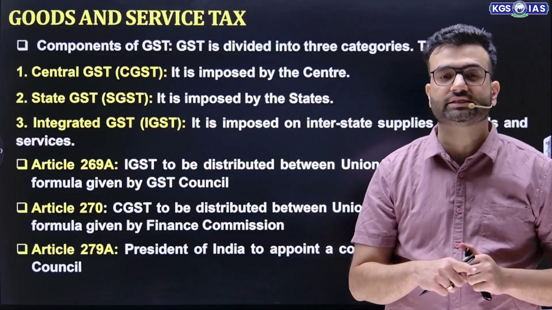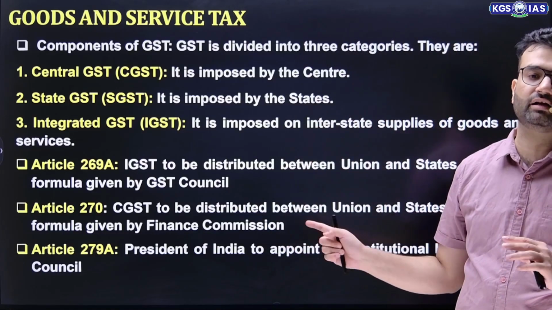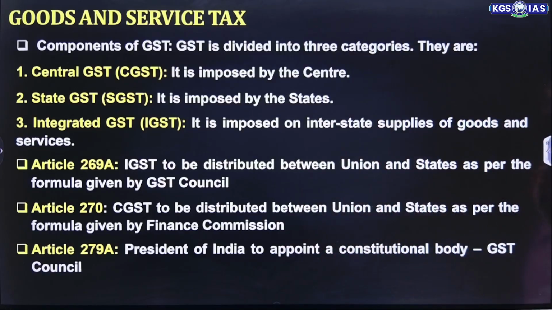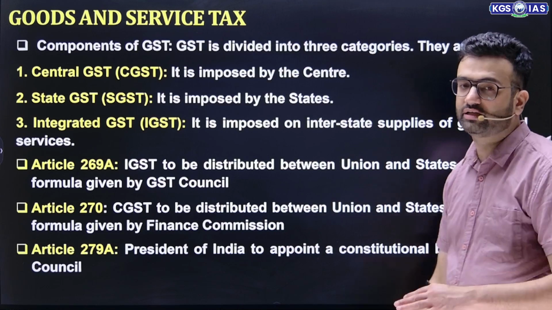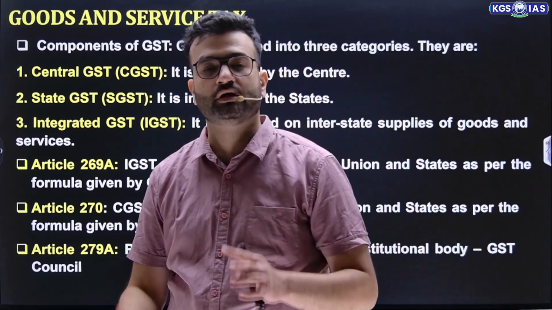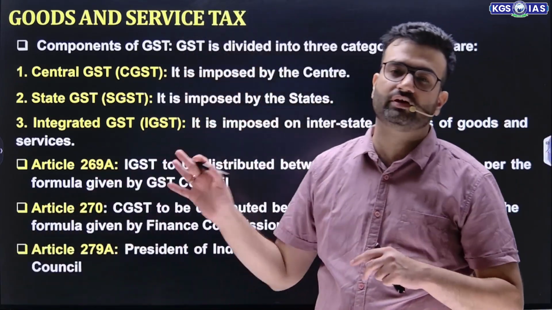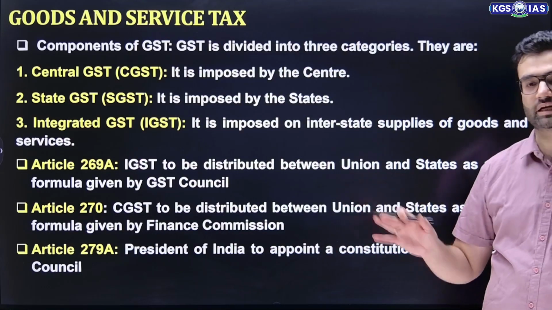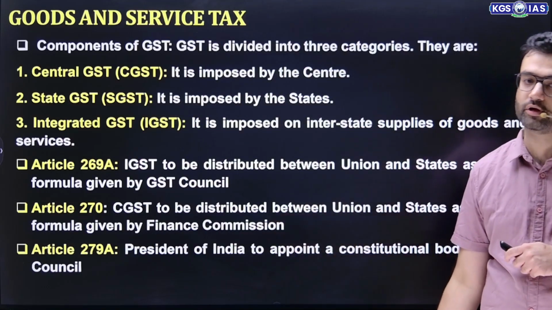And regarding CGST, under Article 279, CGST is to be distributed between union and states as per the formula given by Finance Commission. Recently the 16th Finance Commission was constituted, and accordingly they will decide it. And under Article 279A, GST Council is set up as a constitutional body.